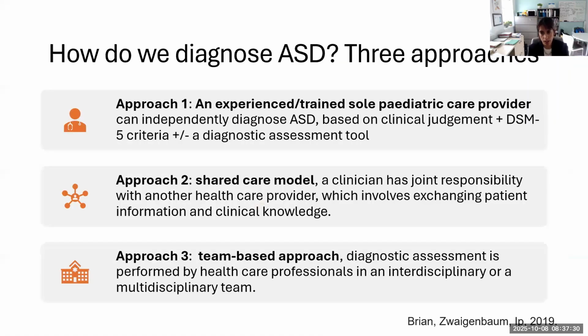So how do we diagnose autism? There are three approaches recognized by the Canadian Pediatric Society. The first approach is basically an experienced clinician who independently diagnoses autism based on clinical judgment and DSM-5 criteria and can or not include a diagnostic assessment tool like the ADOS.